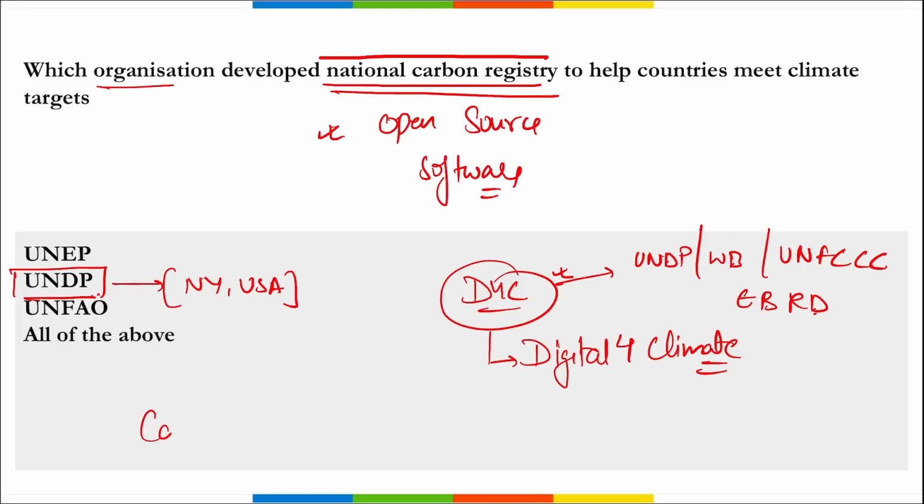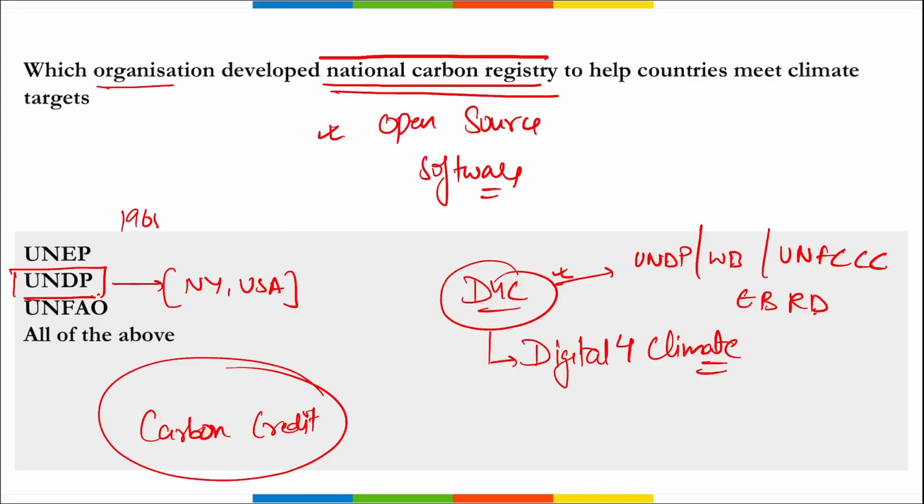What is carbon credit? We will be hearing this term for long. A carbon credit is the amount of money that is linked to the reduction, elimination, or avoidance of greenhouse emissions equal to 1 ton of carbon dioxide equivalent. Now, if we talk about UNDP, who is the administrator here? Achim Steiner, headquarters in the USA, and it was established in 1965.